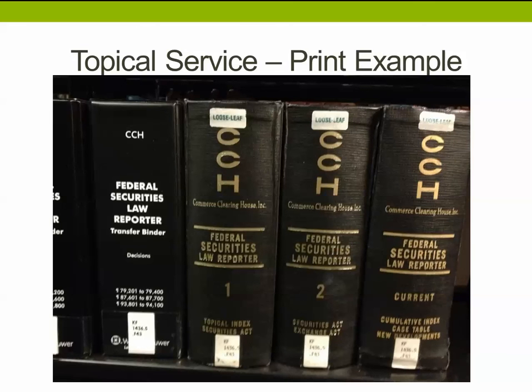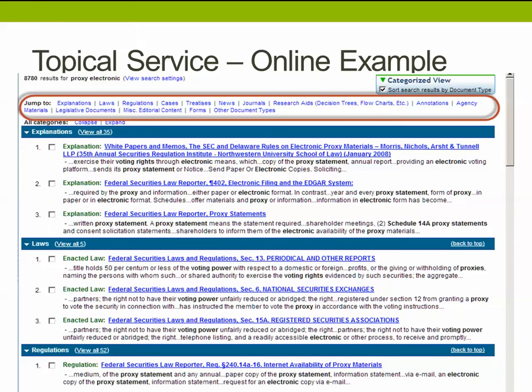Here's an example of a print topical service. This is the CCH, our Commerce Clearinghouse Federal Securities Law Reporter. Here at Boston College Law Library, we would be using this online through CCH and Teleconnect. When we did our sample search here for proxy and electronic, we came up with over 8,000 results.